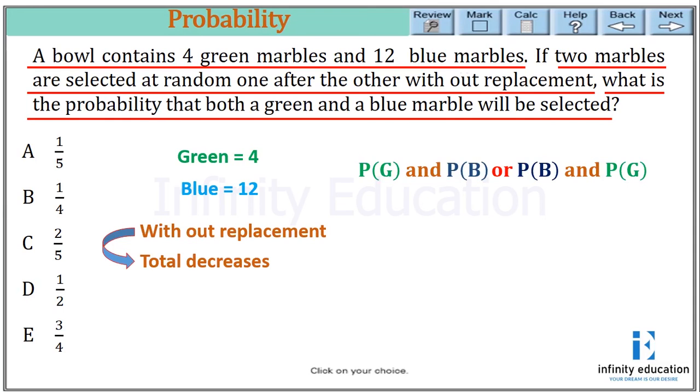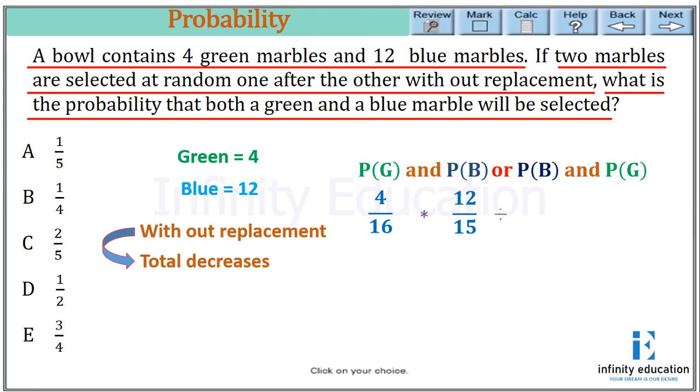Now, the probability of green should be 4 over 16, because 4 is the number of greens available, divided by 16 as the total, and 'and' means multiplication. Blue should be 12 over 15, because 1 has been taken out, so the total number of balls in the bowl is 15. So the probability of blue should be 12 by 15.